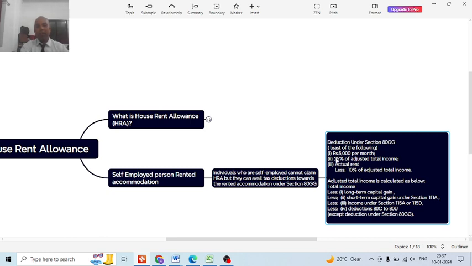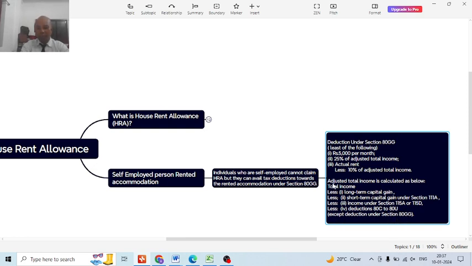The deduction will be the least of the following: rupees 50,000 per annum, 25% of adjusted total income, and actual rent less 10% of adjusted total income. The adjusted total income is calculated like this: total income less long term capital gain, less short term capital gain under section 111A, income under section 115A or 115D, and deductions under 80C to 80U, except the deduction under section 80GG.